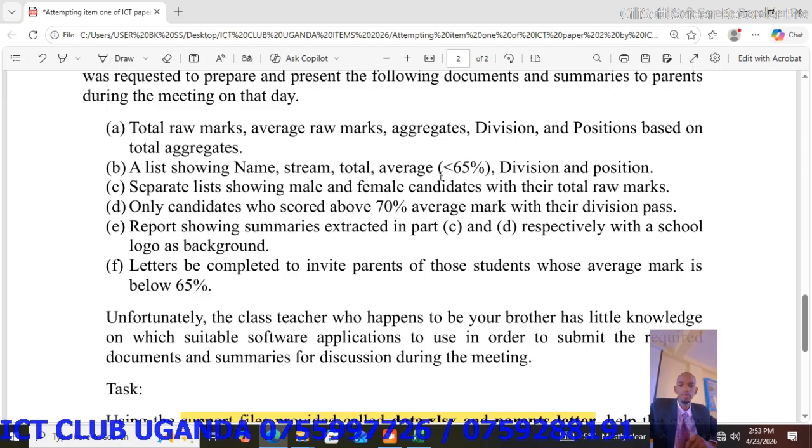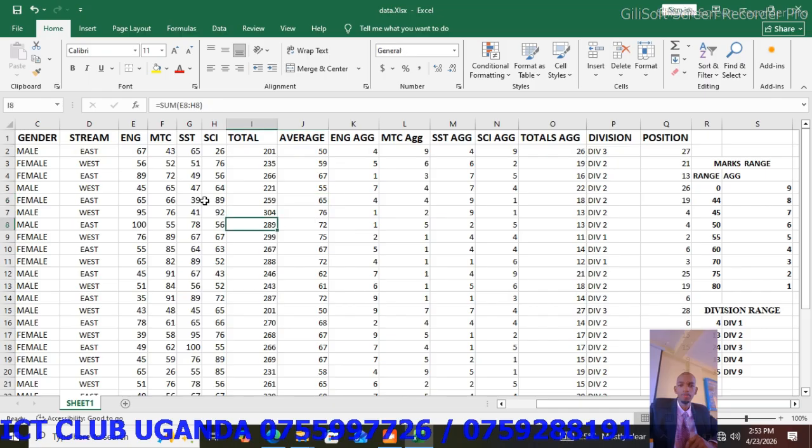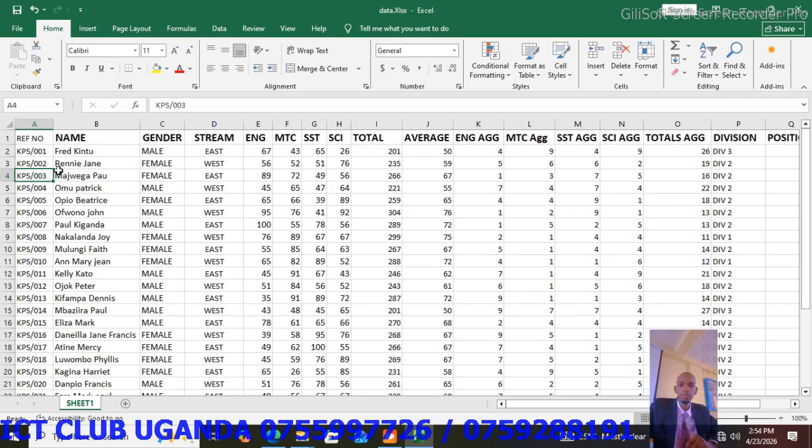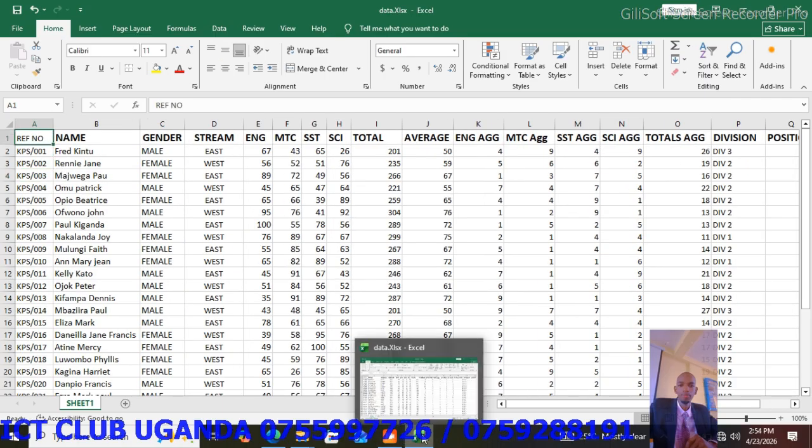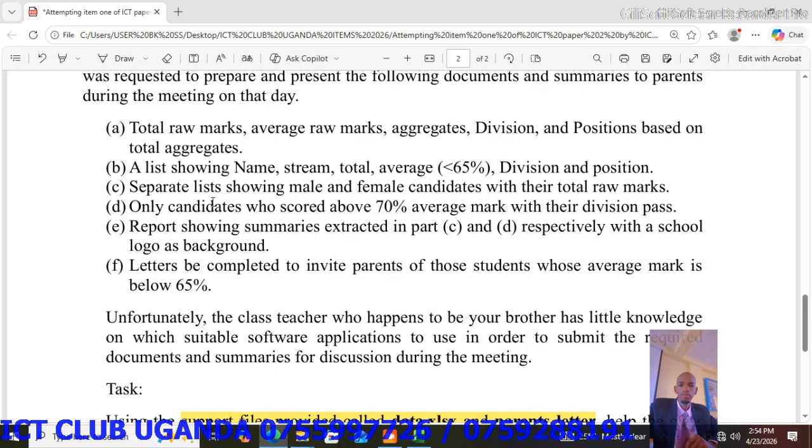So here we are going to use a function called filter. You can use a function called filter to get out only these people. So we can come back to our Excel. Then we are going to highlight our data. They have said they don't want the gender, they don't want the ref number. When you look at the columns they want in our question, they only want the name, stream, total, average, division, and position.